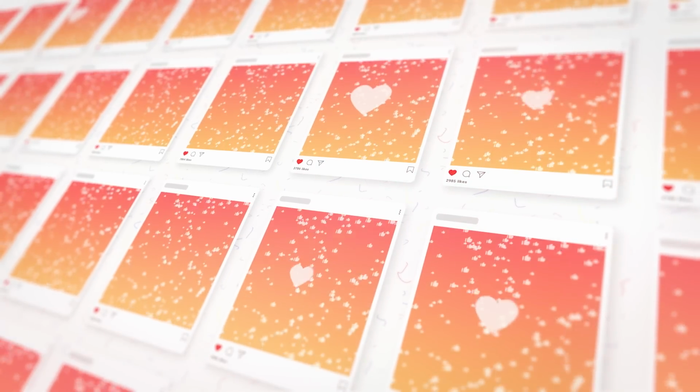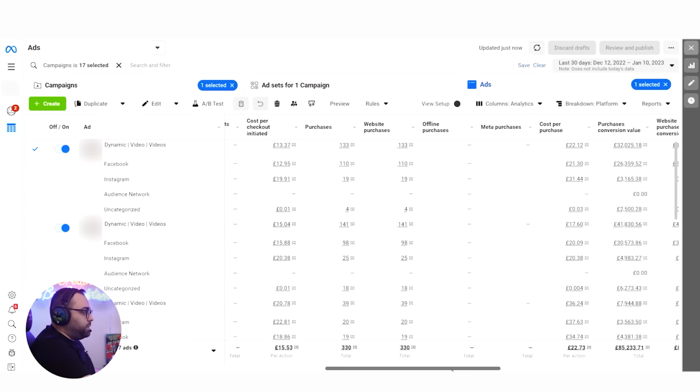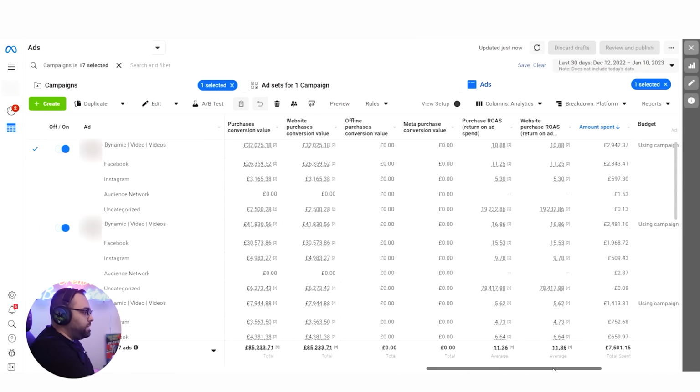The ages that they have worked are ages that are most of the time on Instagram. Also, I know that this brand has very good creatives that are very nice and go very well with Instagram. It's a company in interior design. It's actually shocking me that Facebook is working better than Instagram. I would expect Instagram to be the leader over here.